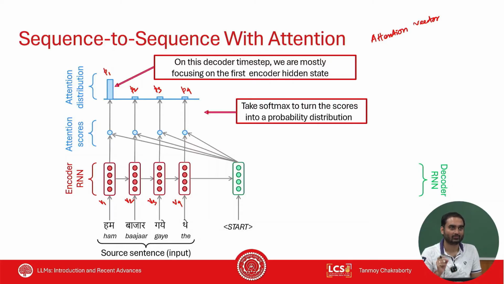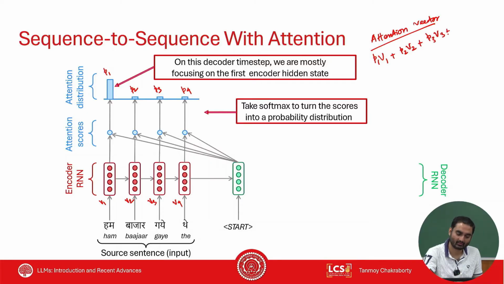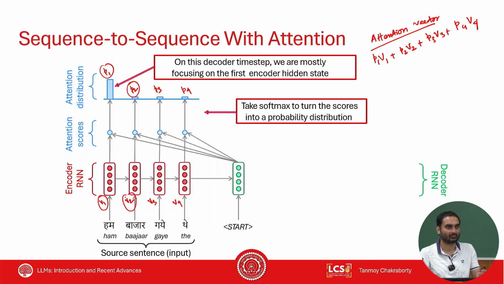And what are the weights? Weights are the probabilities. So attention vector will be P1 and the corresponding vector V1 plus P2 V2 plus P3 V3 plus P4 V4. This times this plus this times this, right? And plus so on and so forth.